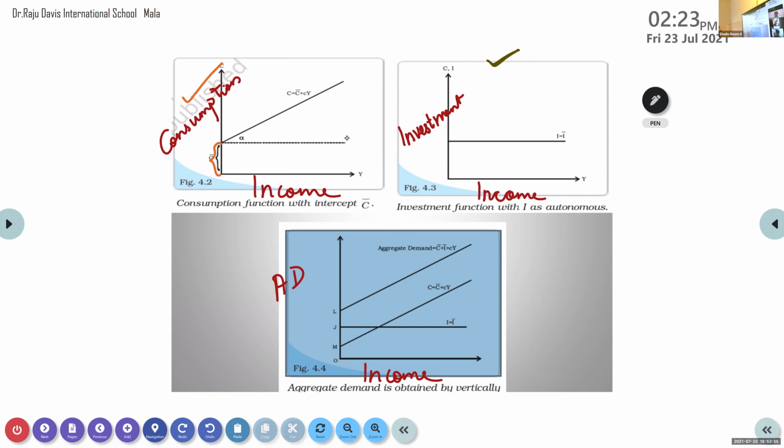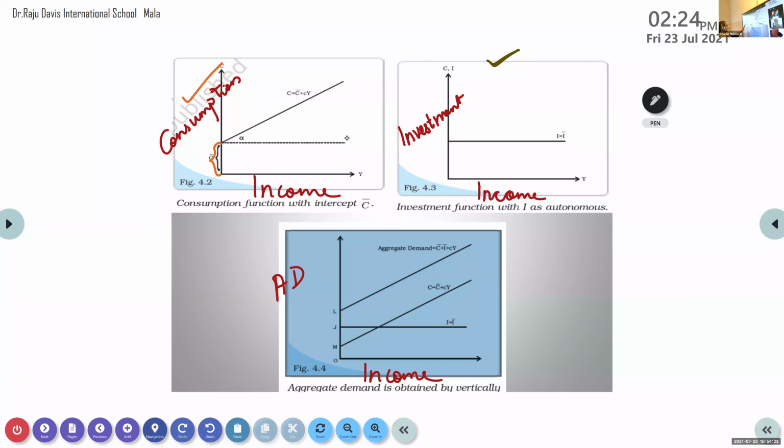Yes, what do you mean by this C bar, Anjo? Do you know or not? If you don't know, I'll go to another person. Ma'am. You don't know. Okay, Tomlin, what about you? Ma'am, consumption. It is consumption, but there is a speciality for that consumption.